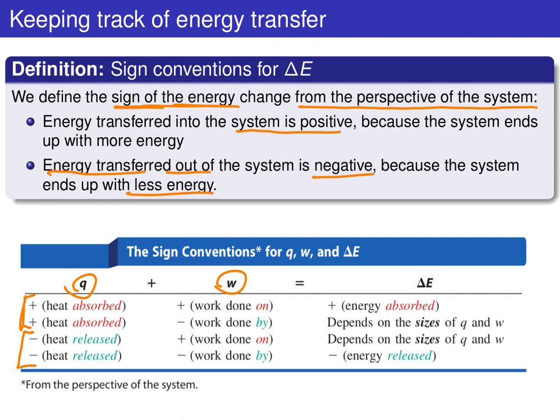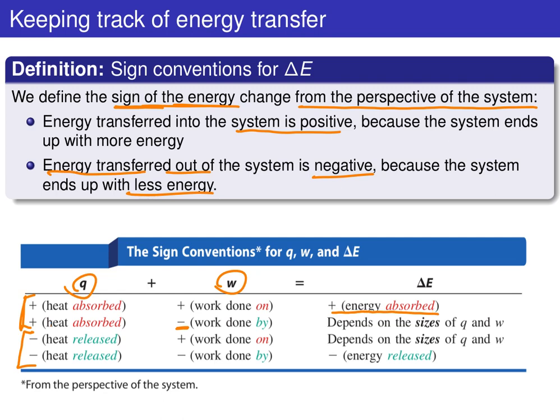Because if work's being done on the system, then the system is gaining energy. If the system is doing work, giving energy to something else, then the sign is going to be negative. So this little table here essentially breaks down the four different possible options you could have. You can have heat being absorbed and work being done on the system. In this case, you're guaranteed to have a positive delta E.